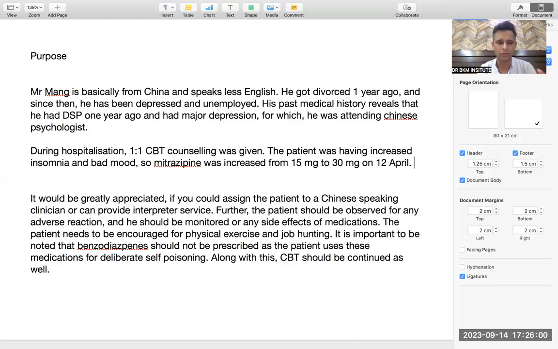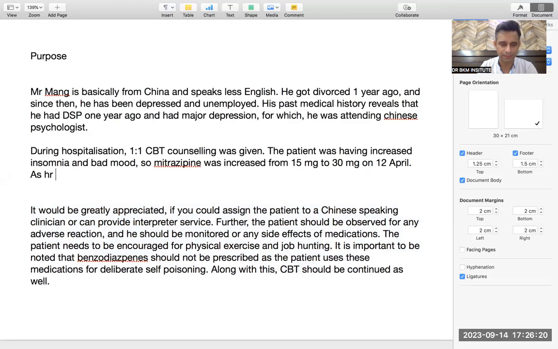But anyhow, please try to understand that over here, that does not tell that the community mental health team leader has to do anything with the mother. That is why it is not important. But just as a piece of information, you can write a small line that as her mother. So just a small line, just to give information, as her mother, his mother, sorry, as his mother has had Chinese beliefs, and everything will go in the past, had Chinese beliefs.